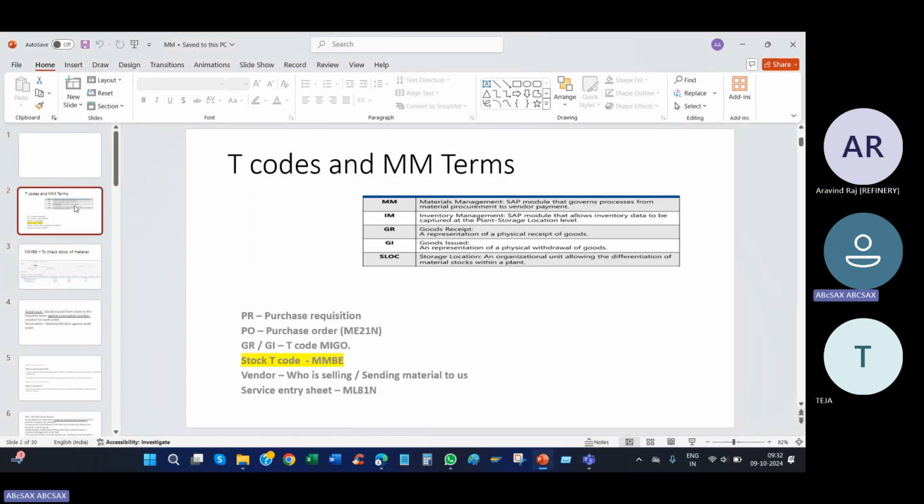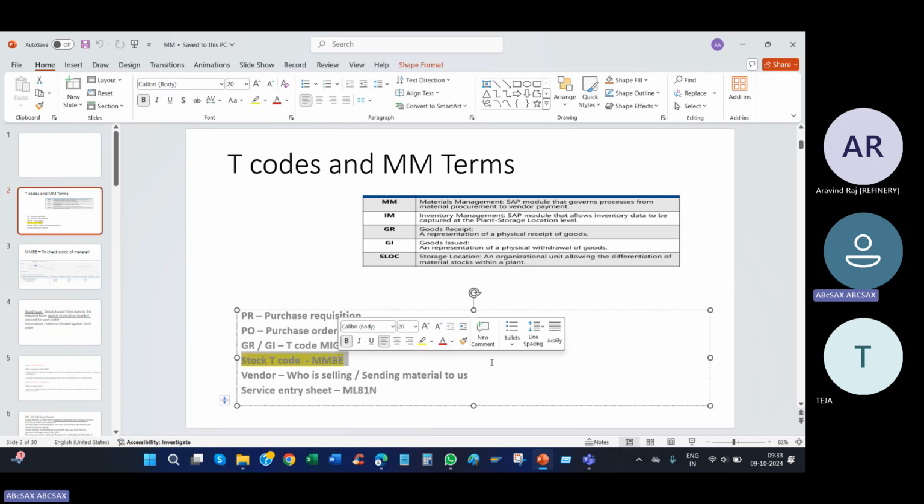So the terminologies we are going to use, you write this in your hand note later. Where to check the stock of a material? MMBE. Basic entry question, basic interview question. You cannot say I don't know. To check the stock of a material is a very simple interview question.